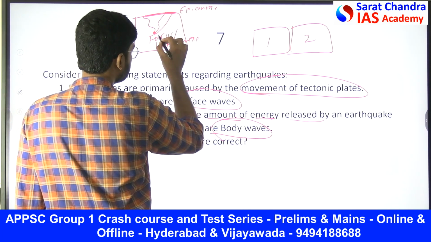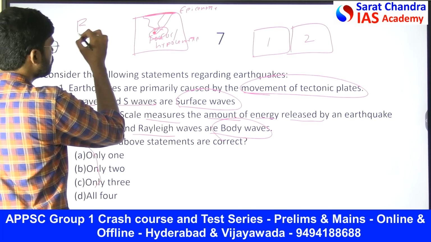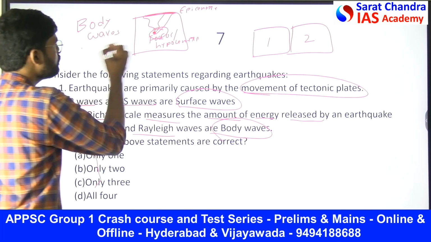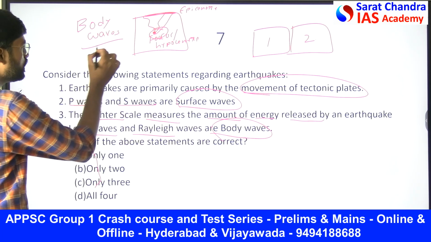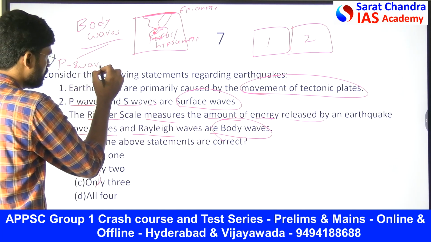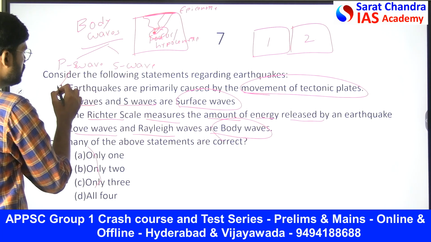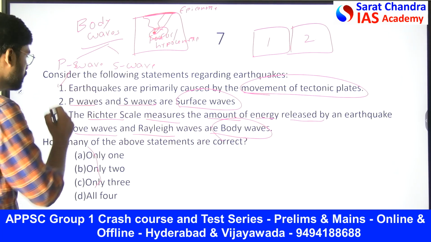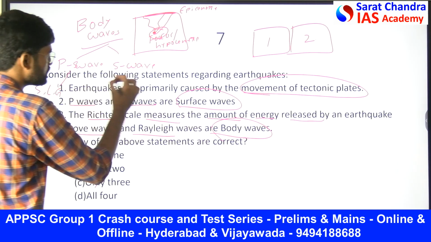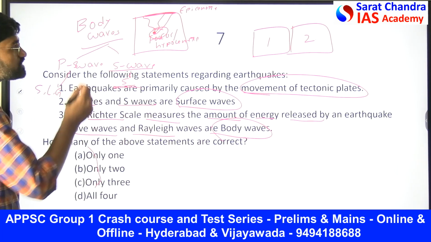Any wave from inside the earth can be called a body wave. Body waves are majorly of two types: P wave and S wave. The major difference is that P waves travel through all mediums, solid, liquid and gaseous, but S waves travel through only solid medium. So this is about body waves.